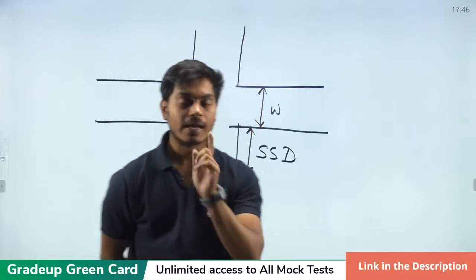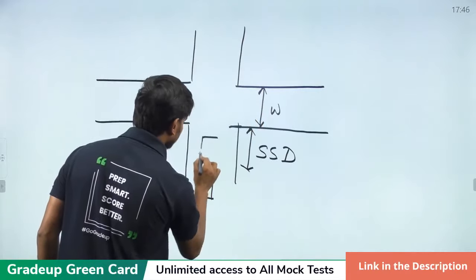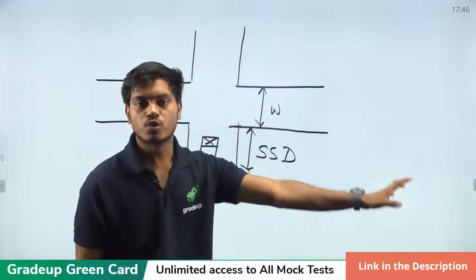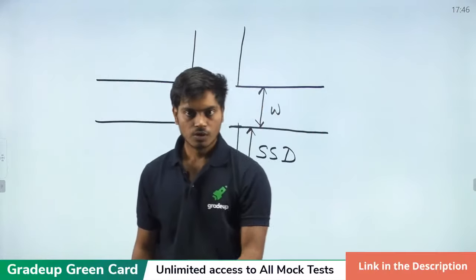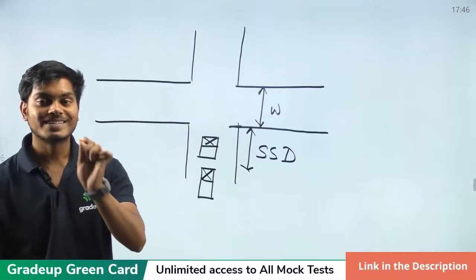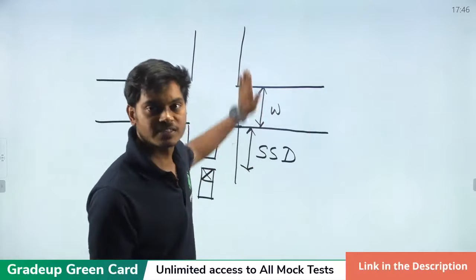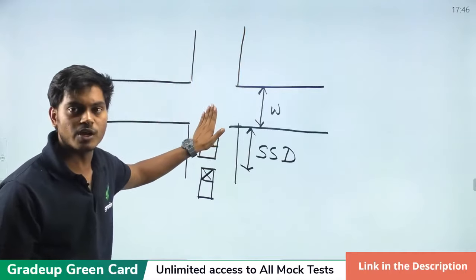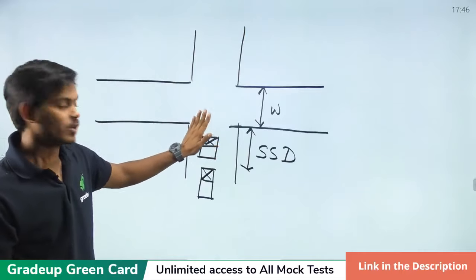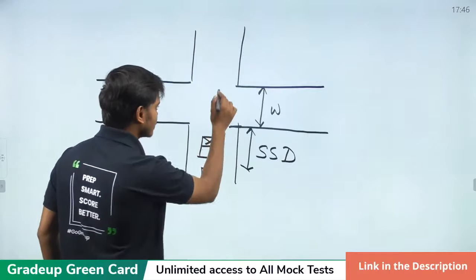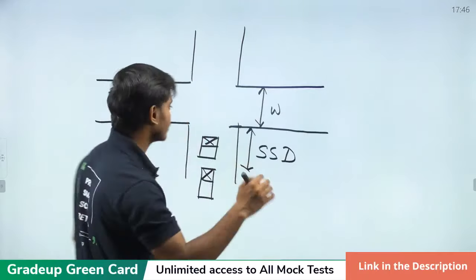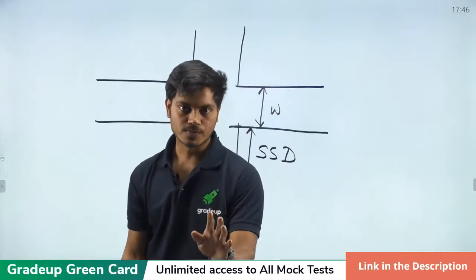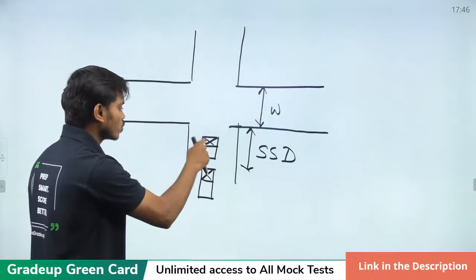But in case the vehicle is at this position, now it is beyond its SSD zone, beyond this stopping sight distance zone. So now we have to give the amber time such that this vehicle can pass the crossing, because stopping is not an option for this vehicle. It will take a certain distance, which is SSD, and the vehicle will stop somewhere here, in the middle of the crossing. Not possible. So that's why we have to cross this vehicle.